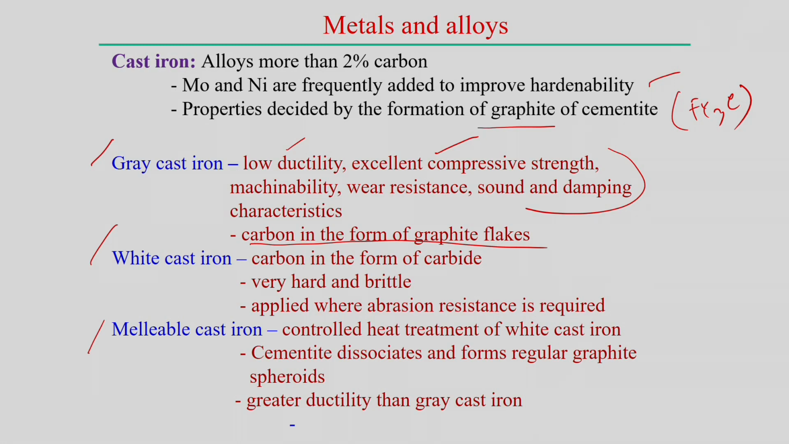Malleable cast iron is normally produced through controlled heat treatment from white cast iron. In this, the cementite, Fe3C or iron carbide, is decomposed, dissolves and tries to form regular graphite nodules. So, graphite in almost spherical shape actually converts from the iron carbide through the heat treatment process. Therefore, once graphite nodules exist within the structure, we can expect good ductility, even greater ductility as compared to grey cast iron. So, these are the three different types of cast iron we normally use.